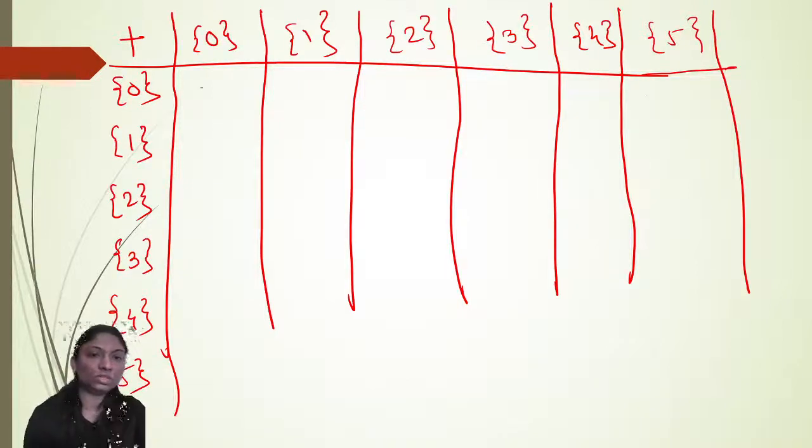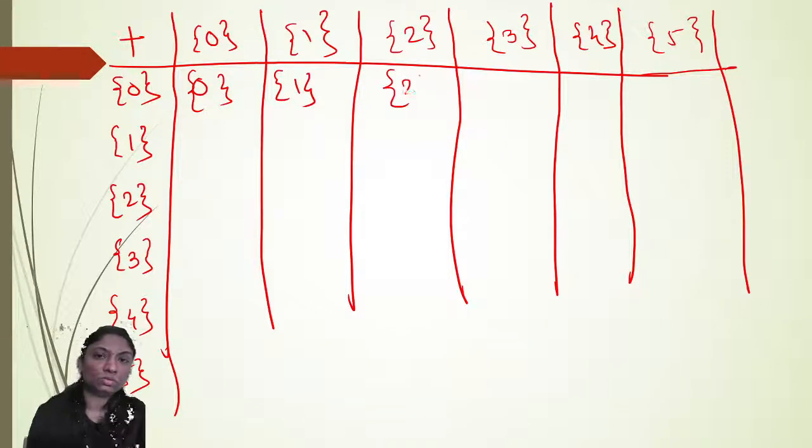So 0 plus 0 is 0, then 0, 1, 2, 3, 4, 5.